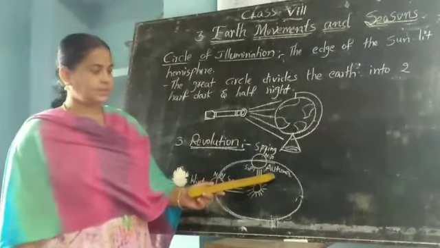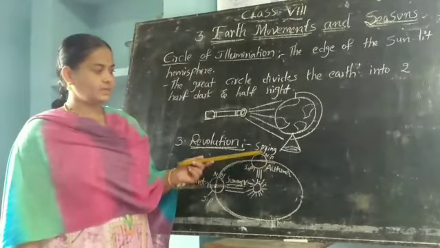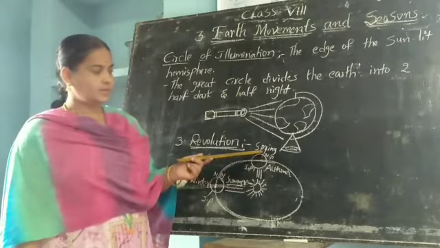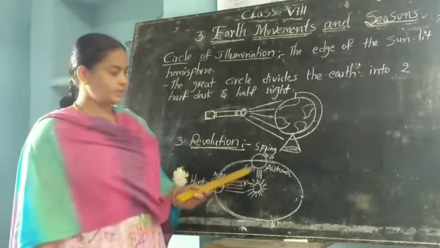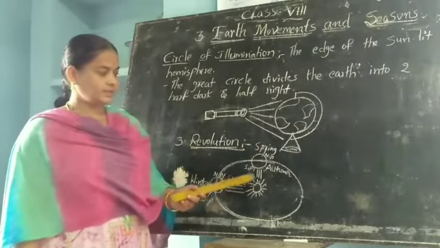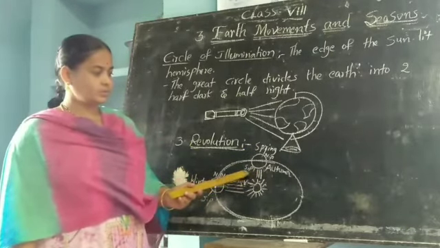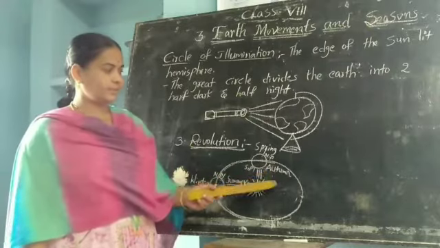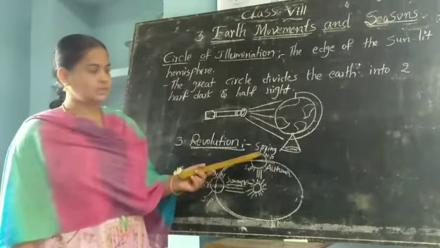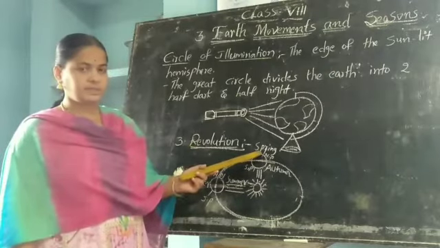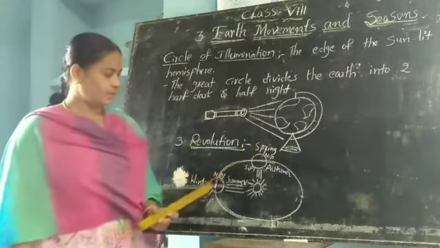At the same time, those not facing the sun rays are getting spring season. So here the South Pole receives direct rays of the sun, so the South Pole gets autumn, and the North Pole is not receiving the sun rays, so here there is spring season.